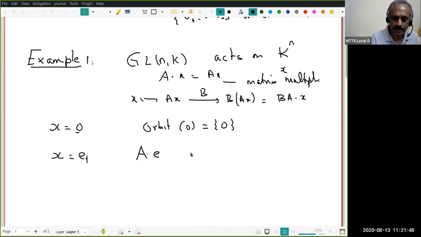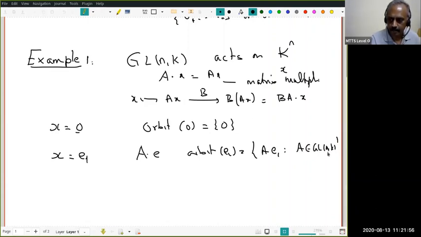The orbit of E1 is the collection of A of E1 where A varies over GLn. But I know what A of E1 is. This is the first column of the matrix A. This is nothing other than the collection of all first columns of A as A varies over GLn.